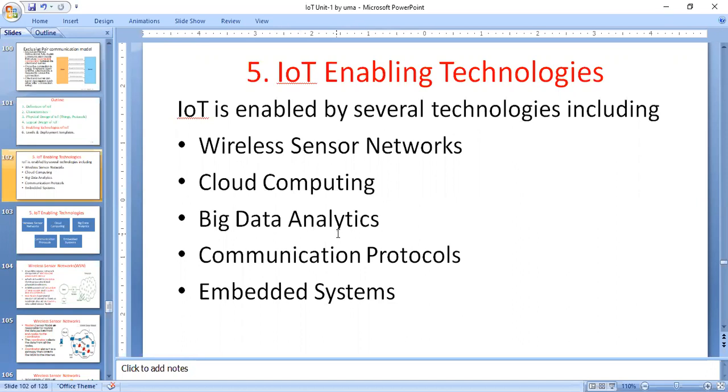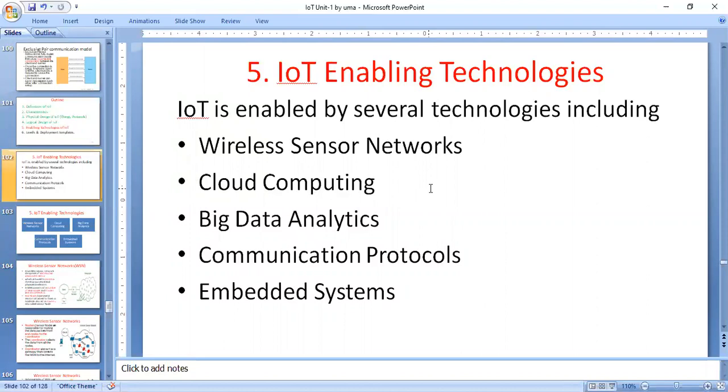An IoT system consists of a large number of devices. In order to communicate from one device to another device, you require a network. The network is a collection of systems. You connect via wired networks or wireless networks. This is a wireless network. Not only wireless networks, but wireless sensor networks. One node or different nodes are end systems, and you equip the end systems with sensors. That is called a wireless sensor network.